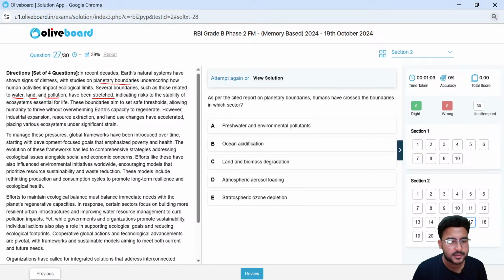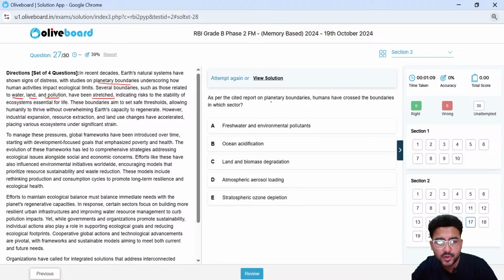Yet while government and organizations promote sustainability, individuals' actions also play a role in supporting ecological goals and reducing ecological footprints. Cooperative global actions and technological advancements are pivotal, with frameworks and sustainable models aiming to meet both current and future needs, right? So this is the para, it was quite lengthy.